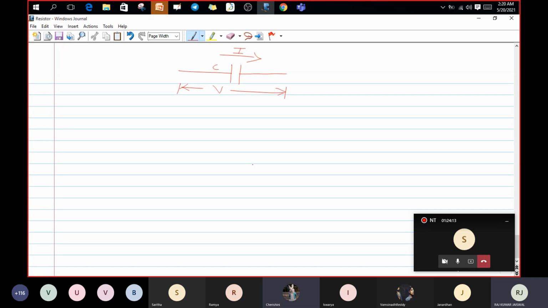Could you see everyone? I am drawing the diagram. Okay, then what is the voltage formula? As we calculated for the resistor, the voltage formula is V equals I into R across the resistor. Likewise, what is the voltage formula across the capacitor? We will see how we can calculate it.